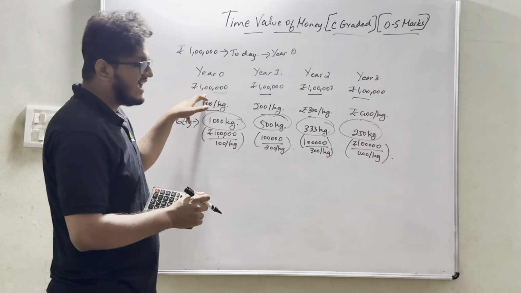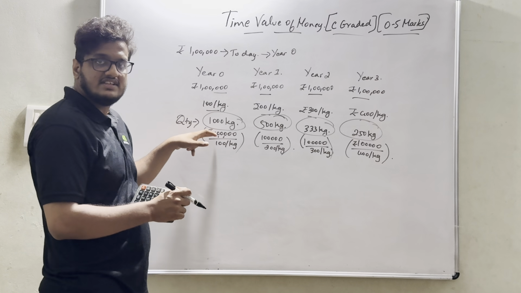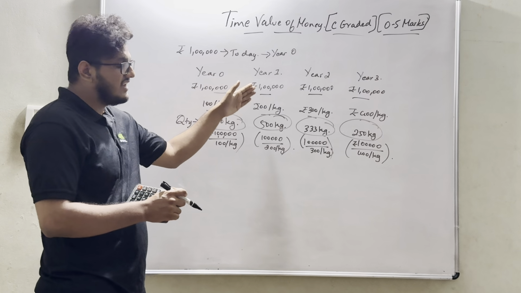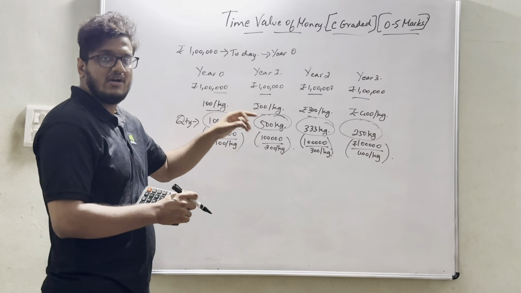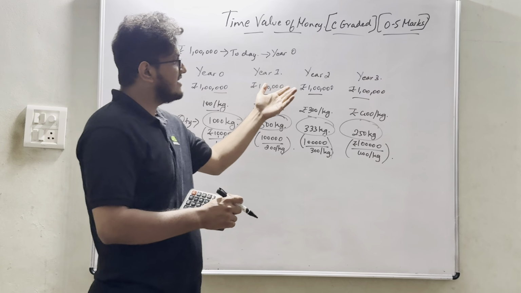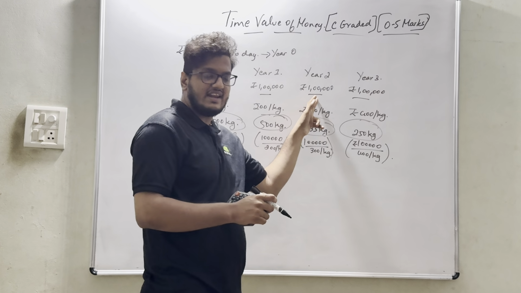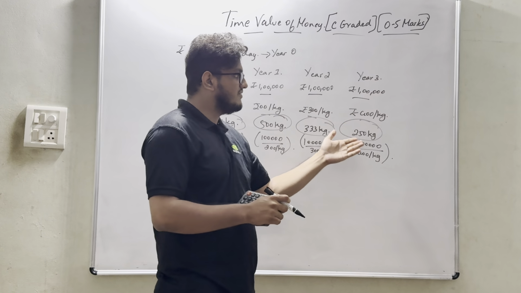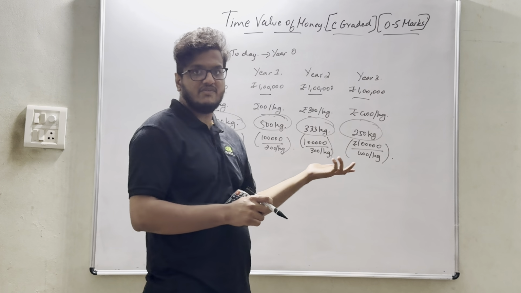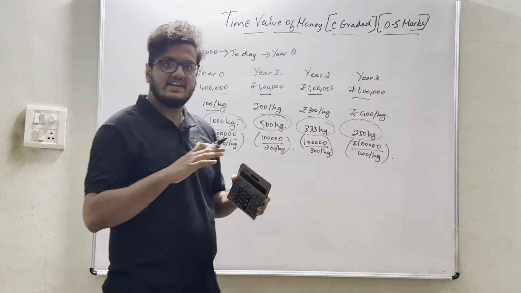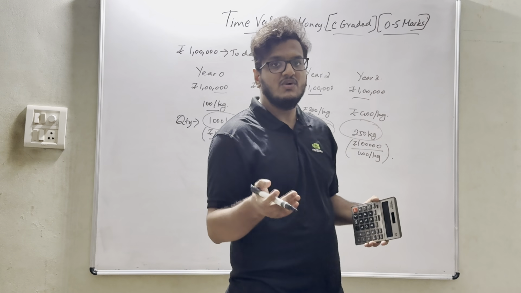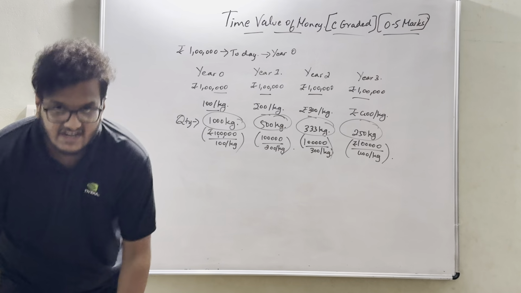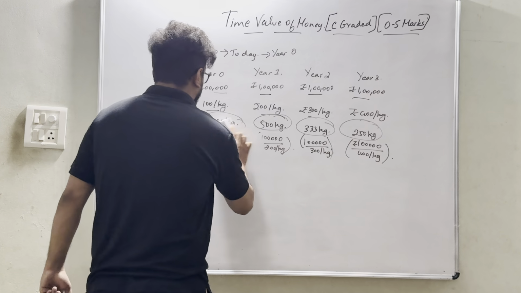So 1 lakh I had. In the first year I could have bought 1000 kgs. The same 1 lakh at the end of year 1, I could have bought only 500 kgs. At the end of year 2, I again had only 1 lakh, and I could have bought only 333 kgs. At the end of year 3, I could have bought only 250 kgs. If money is not invested anywhere, it will lead to depreciation of money. This is the basic understanding and nothing else.